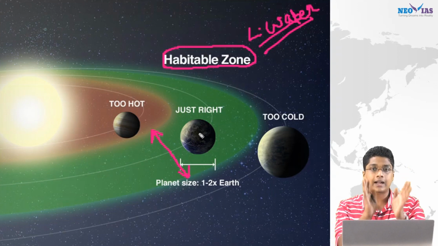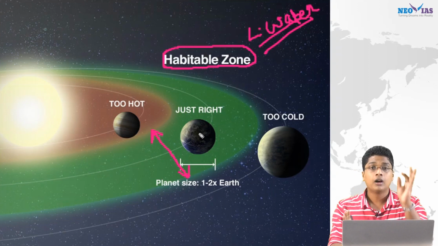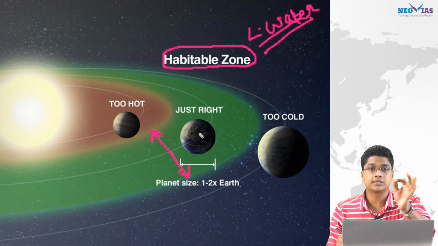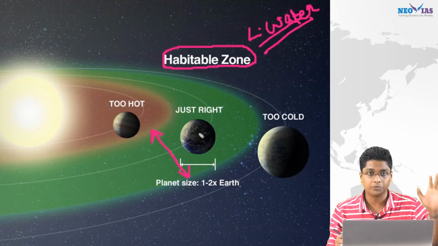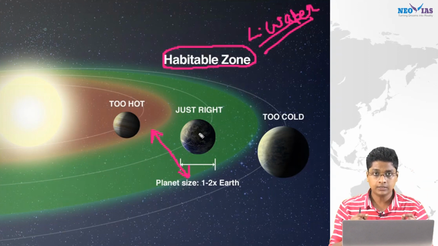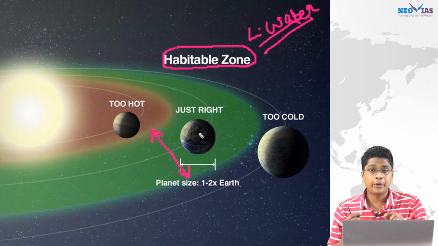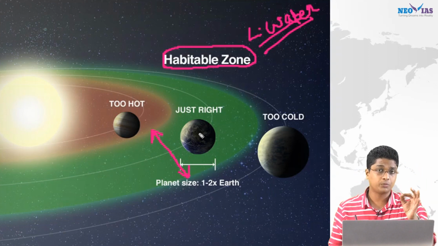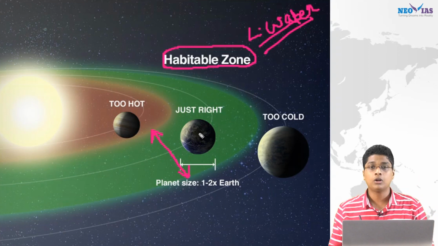It is just right for the liquid water to exist in that region, in that planetary object. So Earth happens to be in the habitable zone of the sun, or Earth happens to be in the Goldilocks zone of the sun.